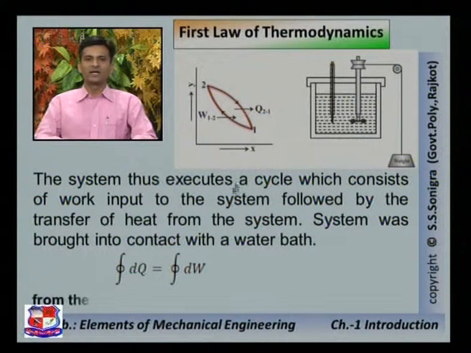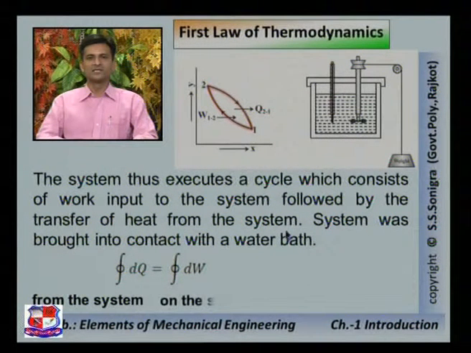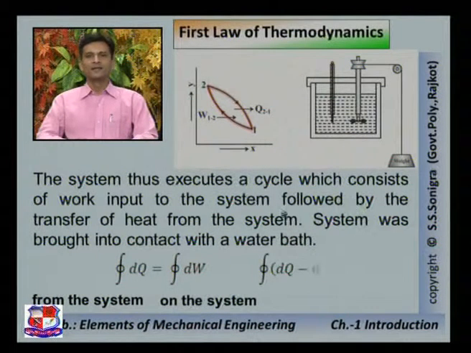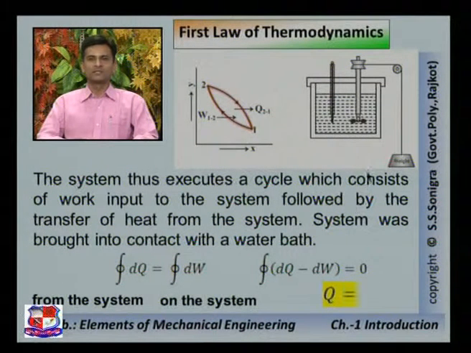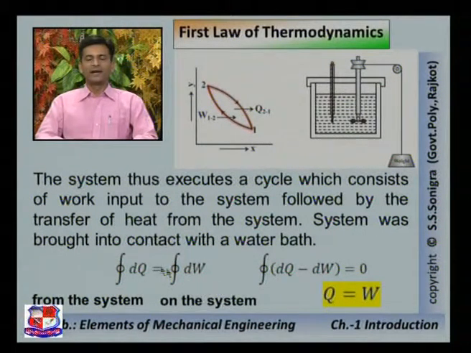Mathematically we can write integration of dq is equal to integration of dw. This dq is from the system and dw is on the system, and hence integration of dq minus dw is equal to 0, or we can say q is equal to w. That means heat interaction is equal to work done, and the cycle is a closed cycle.